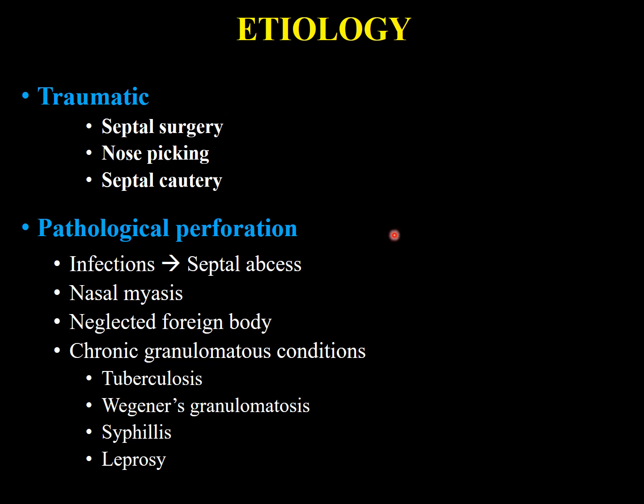perforation. Then pathological perforations, either due to infections, especially septal abscess, or nasal myiasis, which is maggots inside the nose. Any neglected foreign body, especially the chemical one. Which chemical one? The batteries. They are very dangerous foreign bodies and they should be dealt with immediately. Or chronic granulomatous conditions like tuberculosis, Wegener's, syphilis, leprosy.